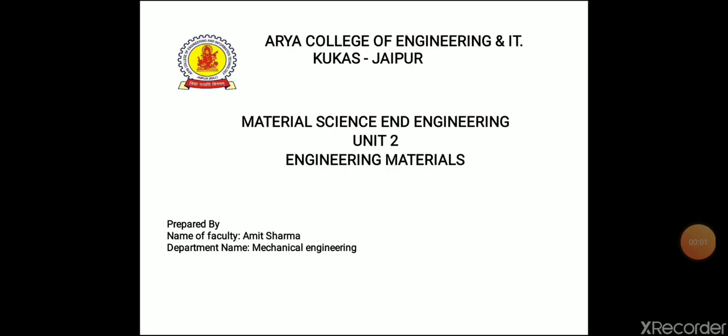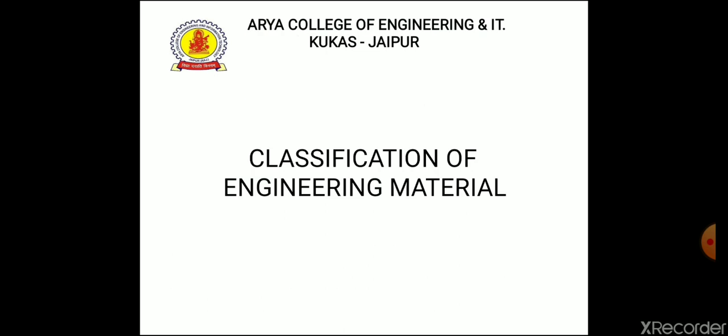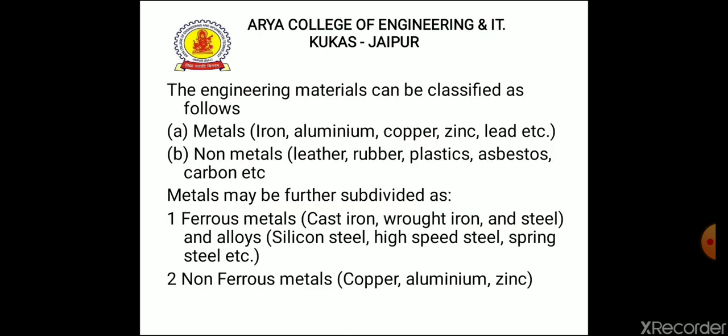Hello. Now in Material Science and Engineering, Unit 2, Engineering Materials. Classification of engineering material. The engineering material can be classified as follows. First one, metals, which includes iron, aluminium, copper, zinc, lead, etc. And second one, non-metals, which includes leather, rubber, plastic, asbestos, carbon, etc.